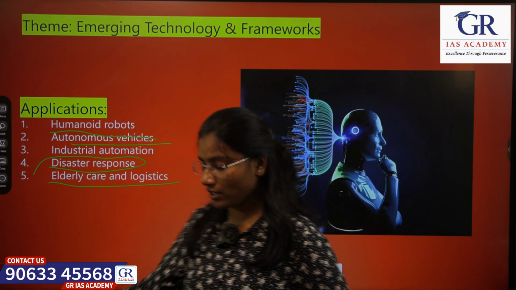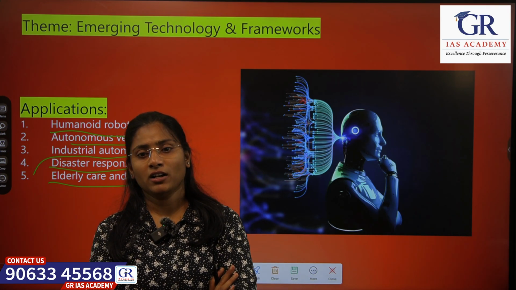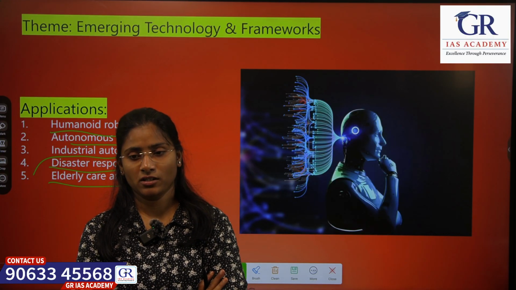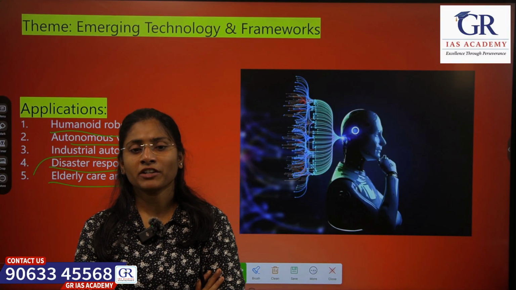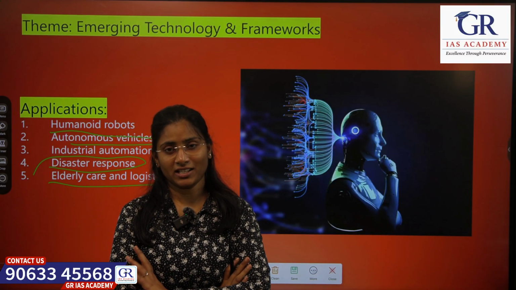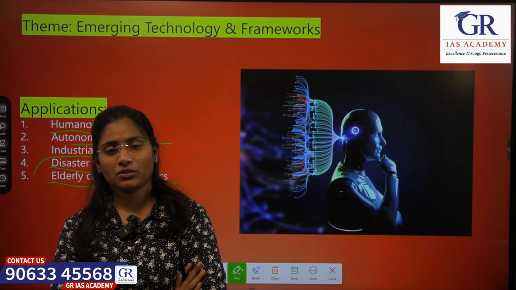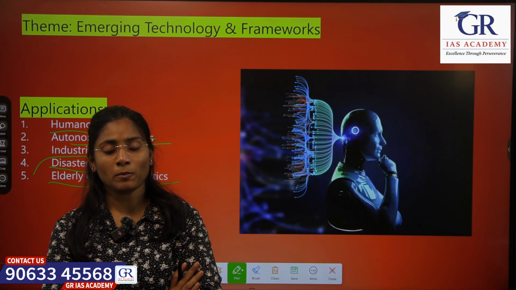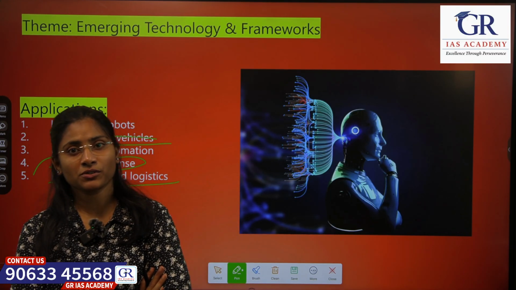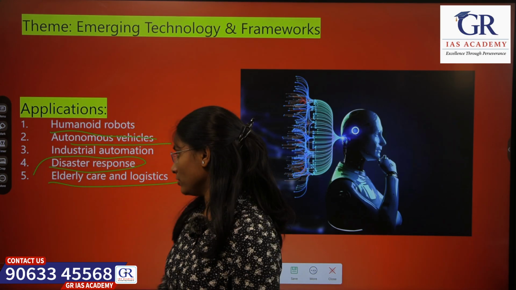Let's see elderly care and logistics. What is elderly care? There are many people who have no one to take care of them in their old age. So they will be sent to old age homes. So when we have these robots which use AI, physical AI, they'll have a humanistic approach to help them. So the problem of dealing with old age people will be reduced, especially when they don't have anyone to take care of them. These will be very helpful.